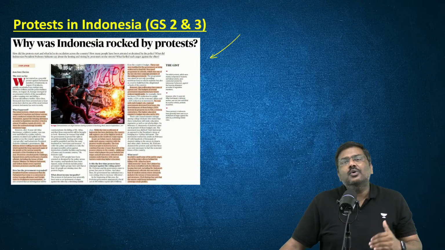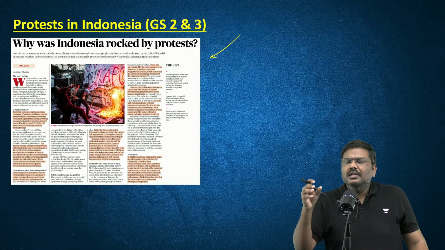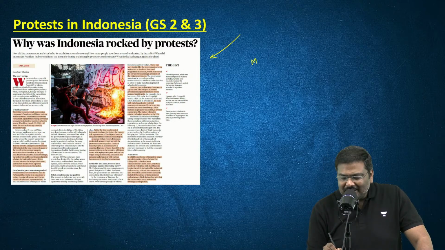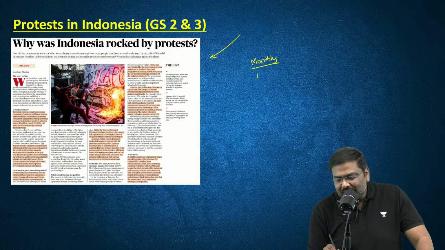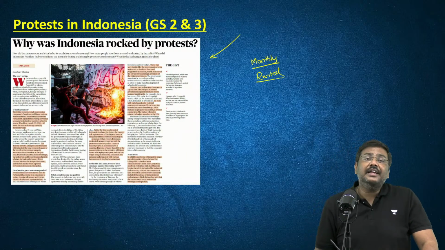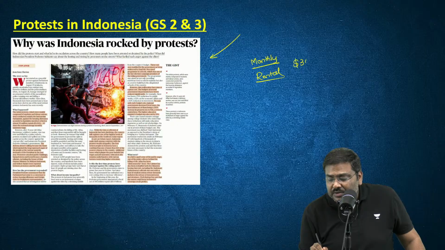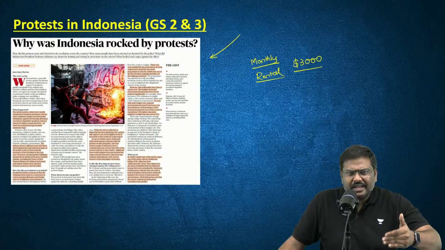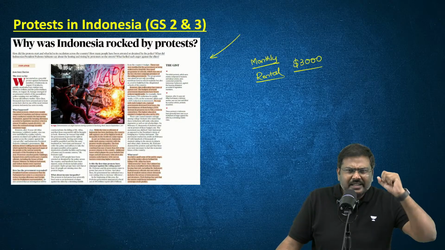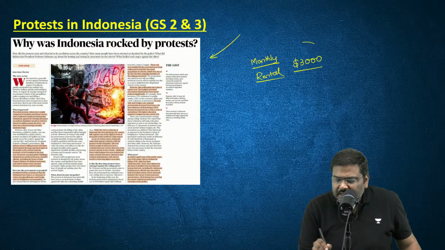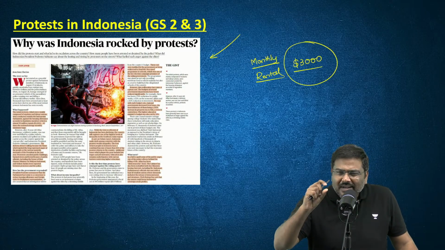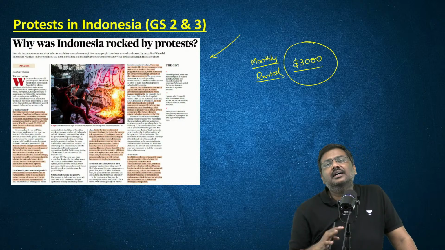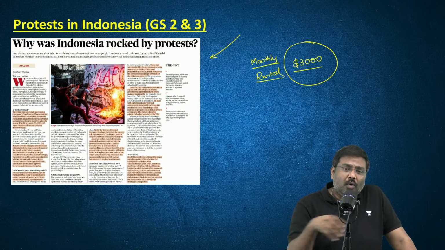In this particular country, Indonesia, very recently, the legislature basically announced that the monthly rental allowance for the legislators will be made $3,000. Listen to me carefully. The argument is very simple. The legislature announced that the rental allowance for its members will be made $3,000. And this was the immediate cause. There have been multiple protests already in the last 1 year, but this was the immediate cause. What is the concern there?